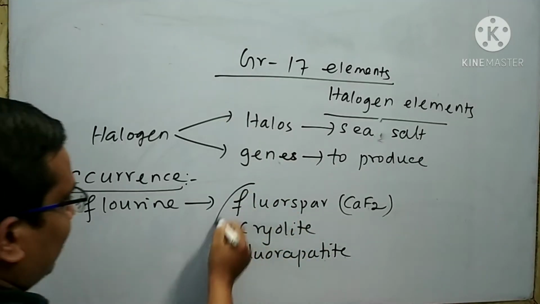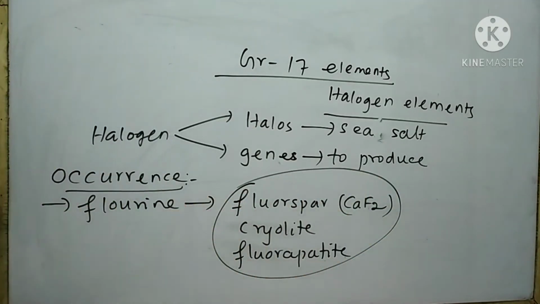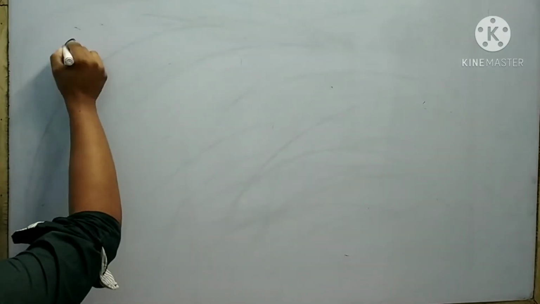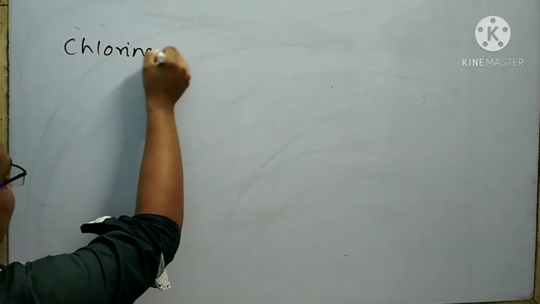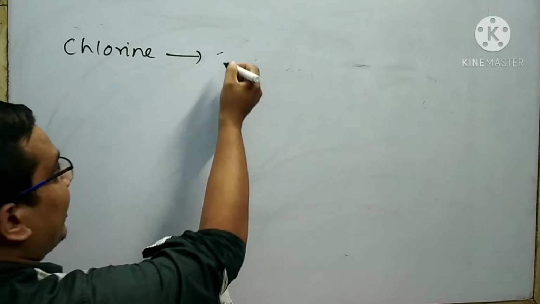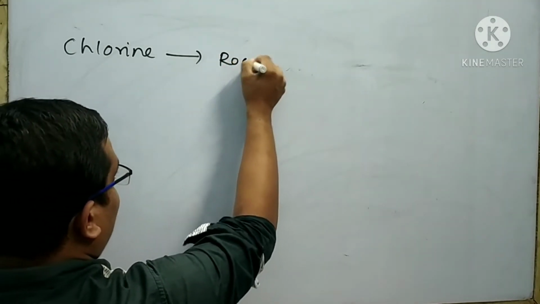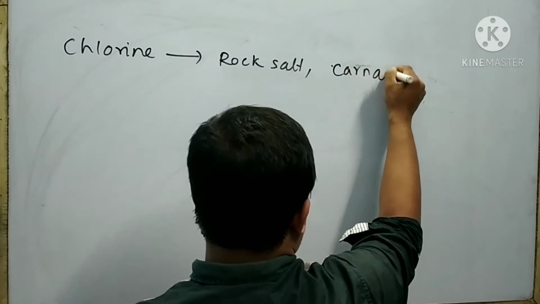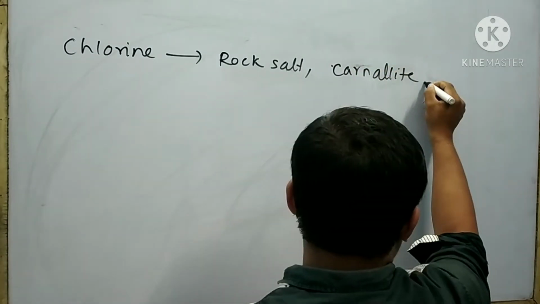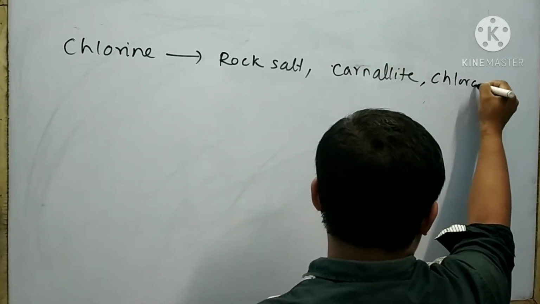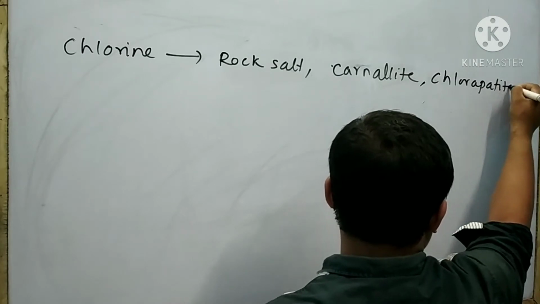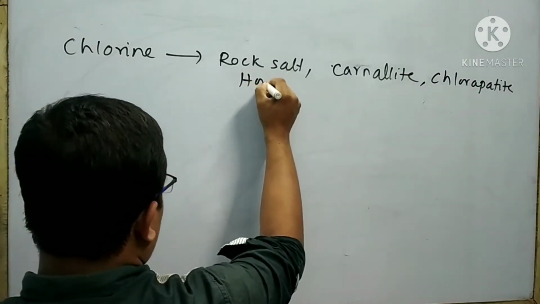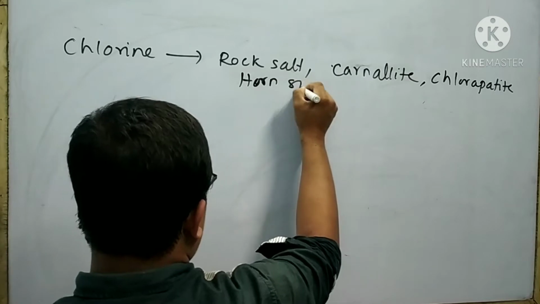From these, fluorine can be extracted. Next is chlorine. Chlorine can be obtained from rock salt, carnallite, chloroapatite, horn silver.